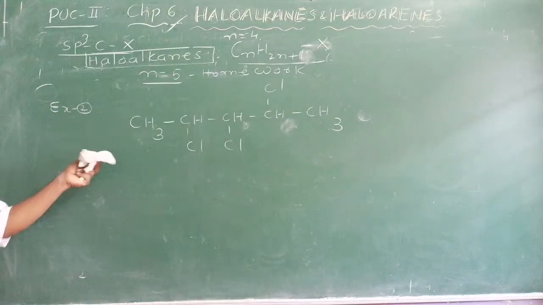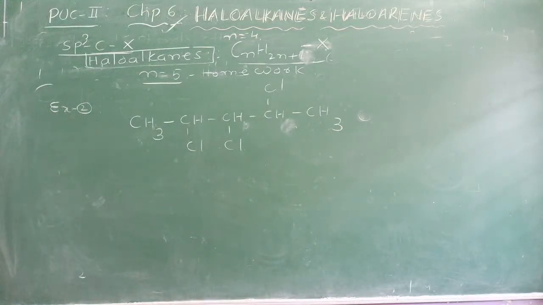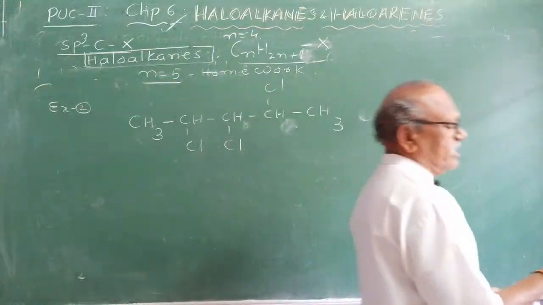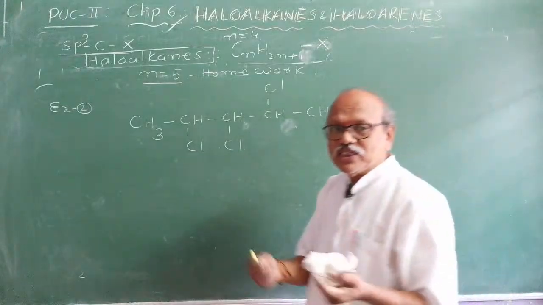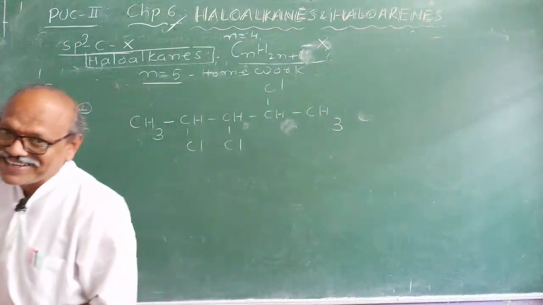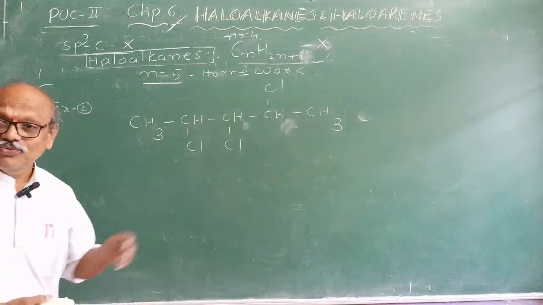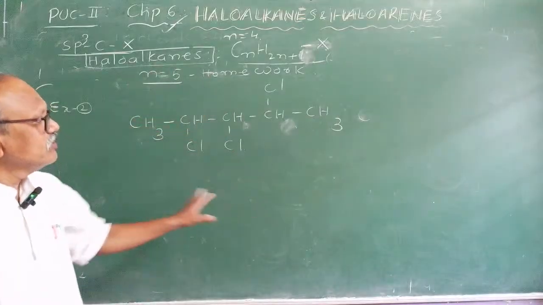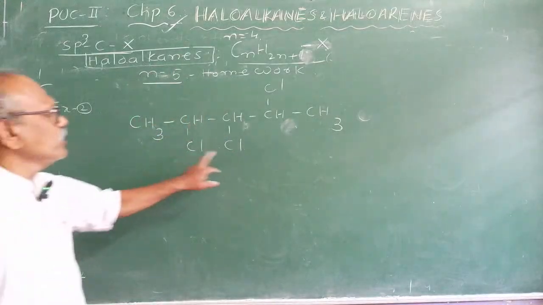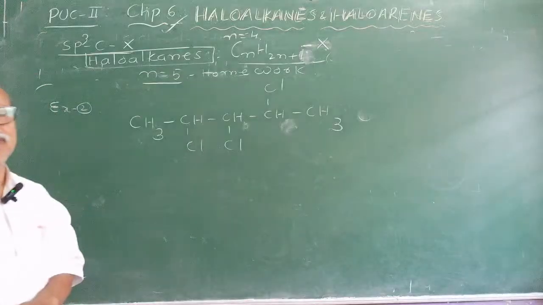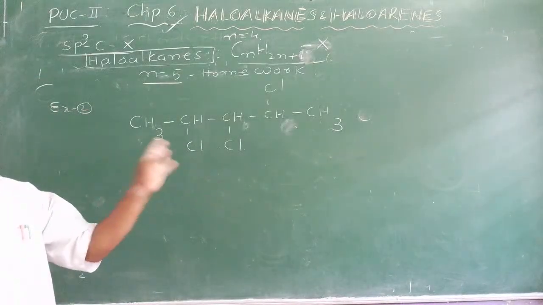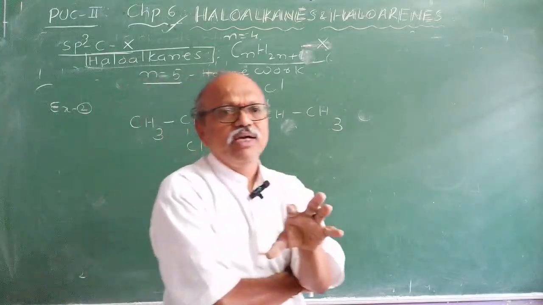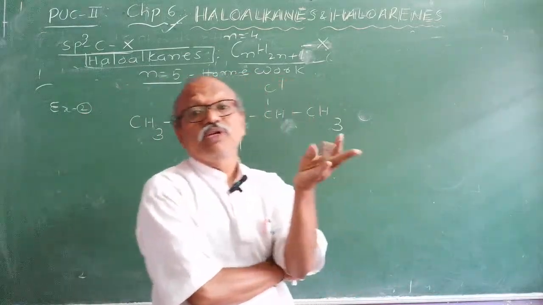To which family does it belong? You have to identify first. How many chlorine atoms are there? Based on the number of halogen atoms linked, they are named as monochloro, dichloro, trichloro. What is the general name of this compound? How many chlorine atoms are present? 3 chlorine atoms are present. Therefore, it is trichlorohaloalkane. And based on the number of halogen atoms present in a compound, they are further classified into mono, di, tri, tetra.